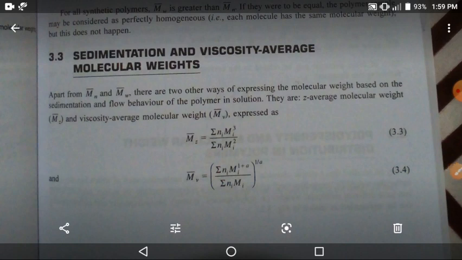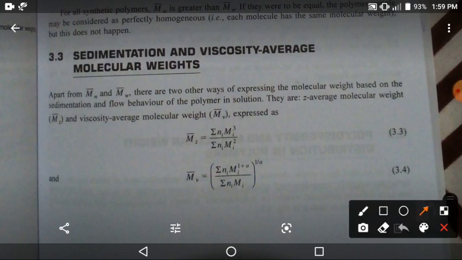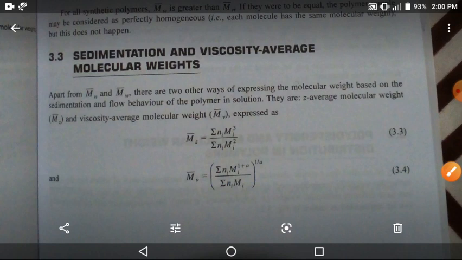Okay, apart from the number average molecular weight, this one, and second one the weight average molecular weight, this is the second one. Now there are other ways of expressing the molecular weight based on the sedimentation and flow behavior of the polymer in a solution.